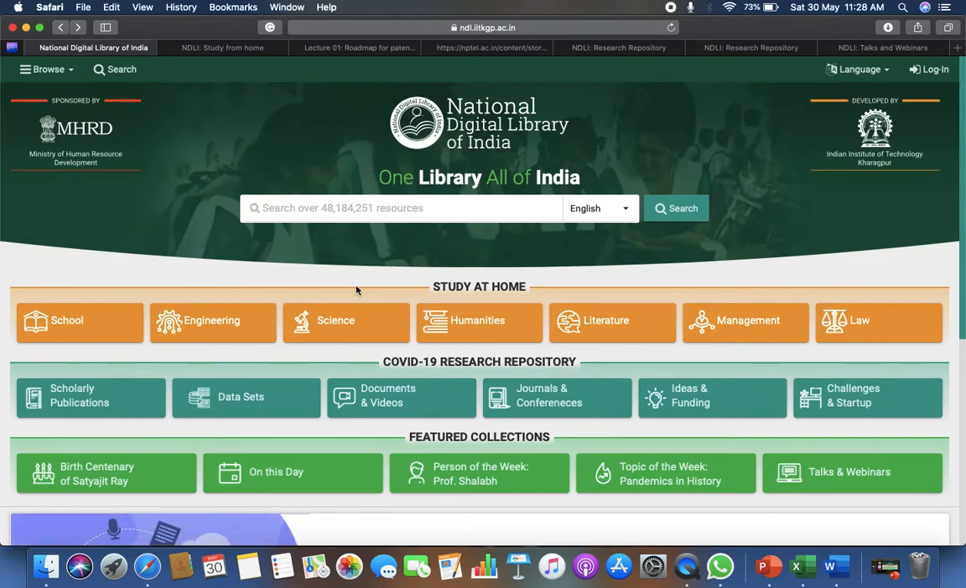So in this way you can learn the maximum out of it. This is the most suitable platform where you can learn virtual e-content with the help of the National Digital Library, which is being developed by IIT Kharagpur, managed by the IIT Kharagpur team and sponsored by MHRD.